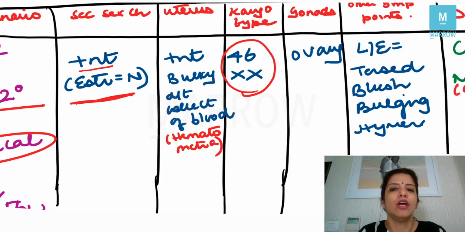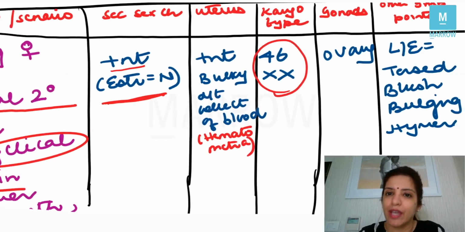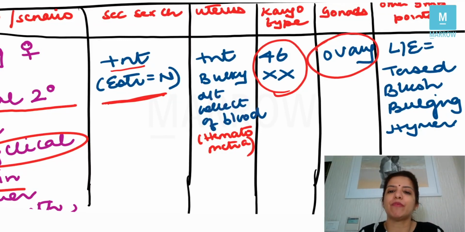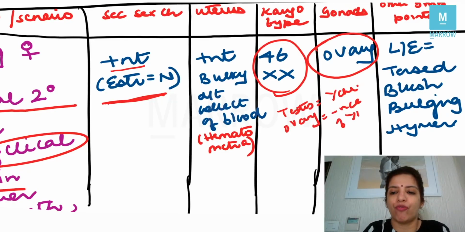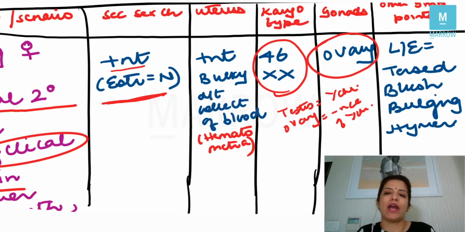This is a normal female with karyotype 46XX. Since the question is telling you that the secondary sexual characteristics are normal and estrogen is normal, this female will be having gonads which are ovary, right? Her karyotype is 46XX. What you have to remember is that for the development of testes, you need Y chromosome. For the development of ovary, there has to be absence of Y chromosome. It's absence of Y chromosome which tells you that yes, the gonads will be ovary. Because the karyotype is 46XX, the gonads have to be ovary.